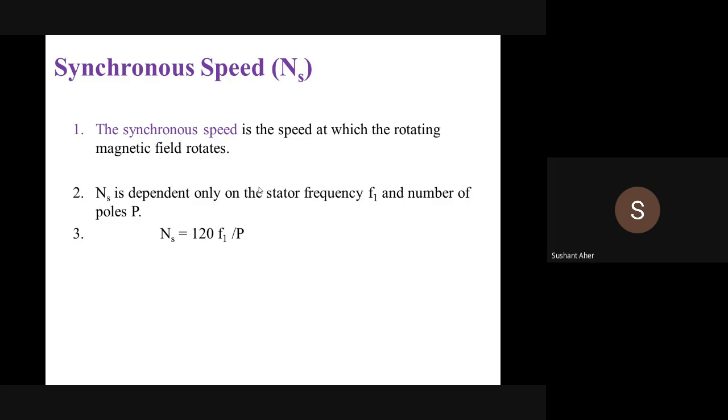The speed at which your rotor rotates is called the actual speed, and that speed is denoted by capital N. That means the actual speed of the induction motor is the speed at which the rotor is being rotated, and the synchronous speed is the speed at which the stator's rotating magnetic field rotates.